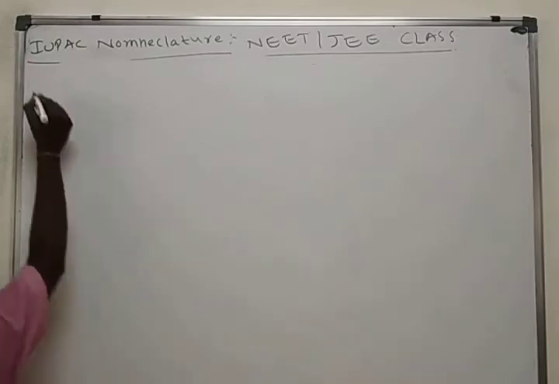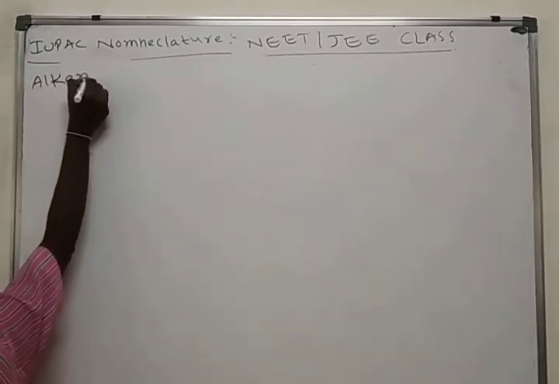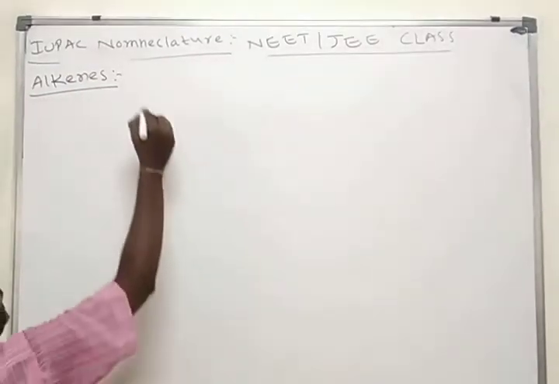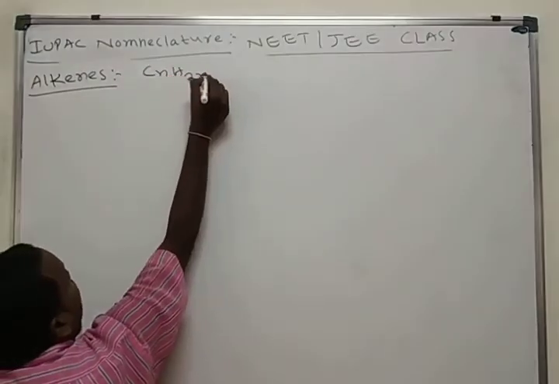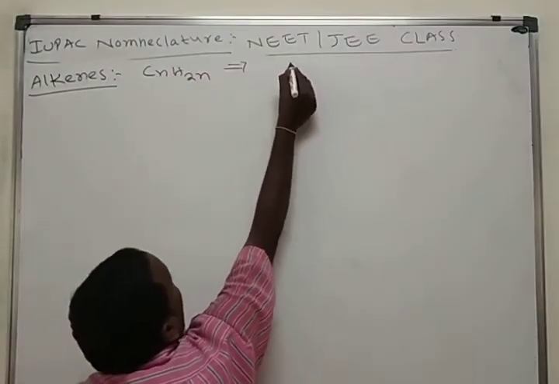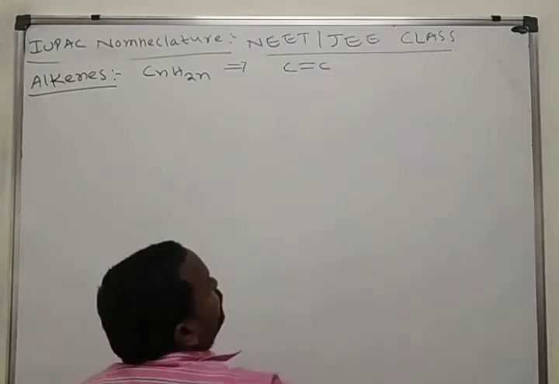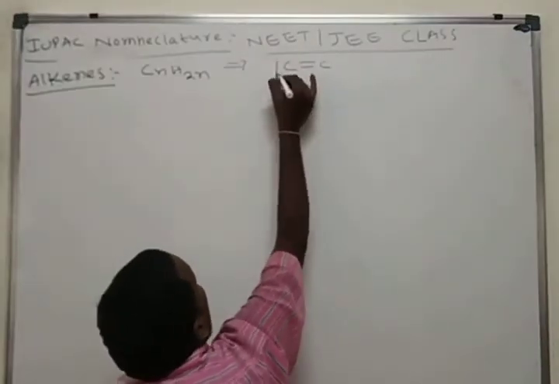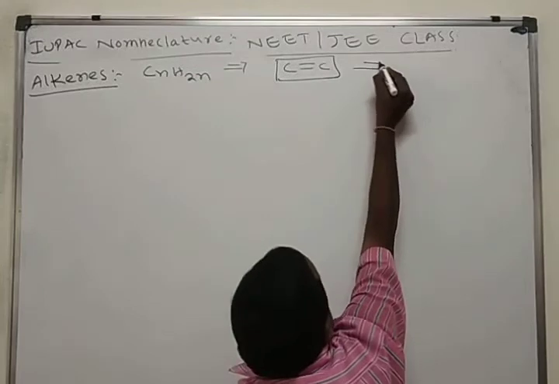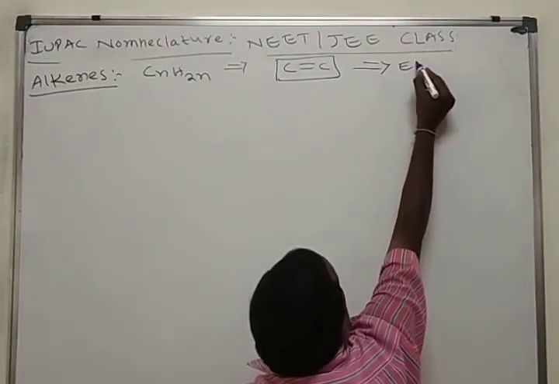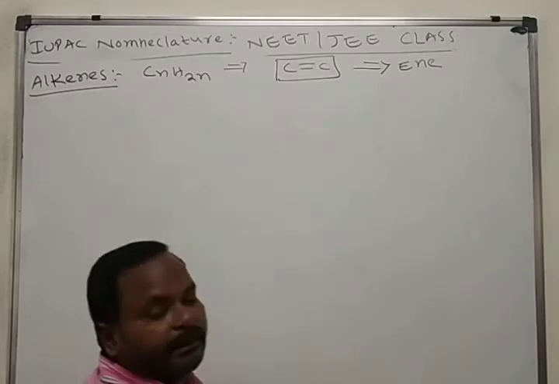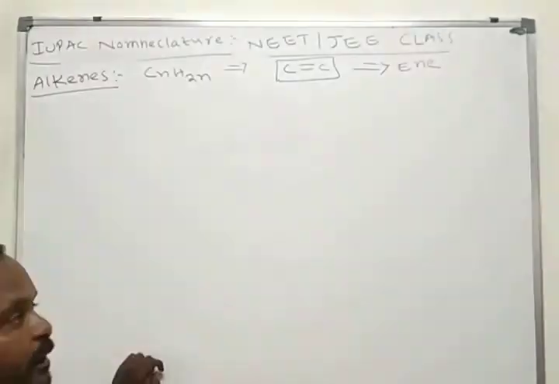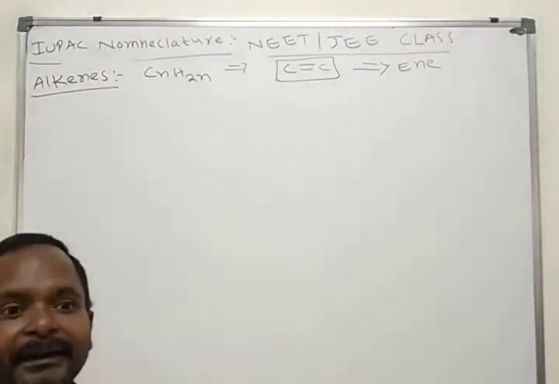IUPAC nomenclature of alkenes. The general formula of an alkene is CnH2n. What are alkenes? Carbon-carbon double bond molecules we call alkenes. If a double bond is there, we use the primary suffix "ene" for double-bonded, unsaturated molecules.